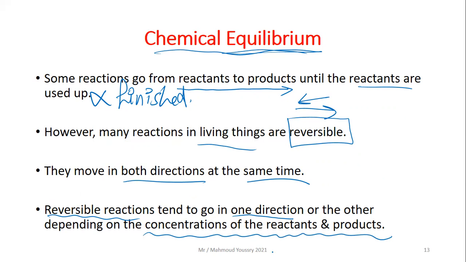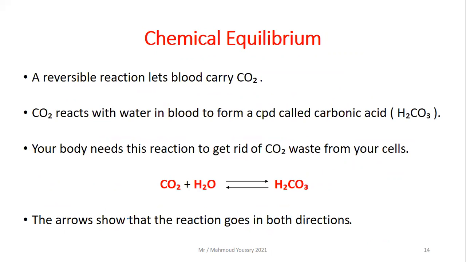So most reactions in living things are reversible and move in both directions. So what controls the equilibrium? Is it in the direction of the products or the direction of the reactants? It depends on the concentration of both the products and the reactants. For example, a reversible reaction lets the blood carry carbon dioxide to expel it out of your body. Carbon dioxide reacts with the water in the blood. The blood, you remember the plasma?